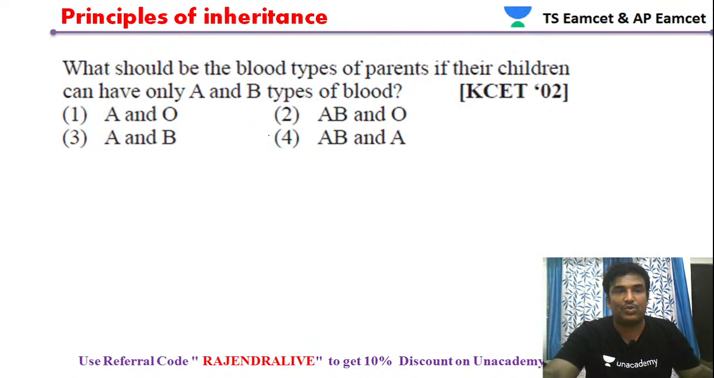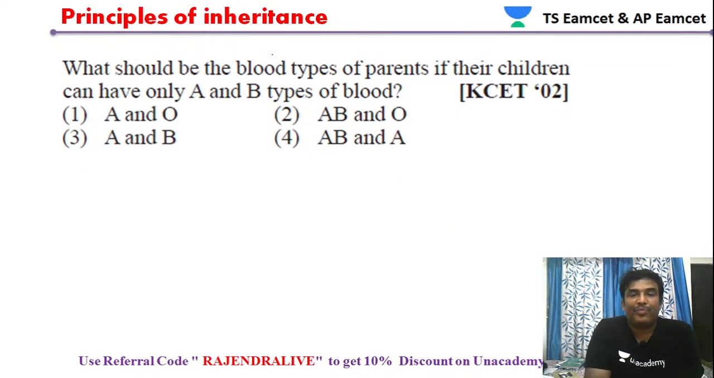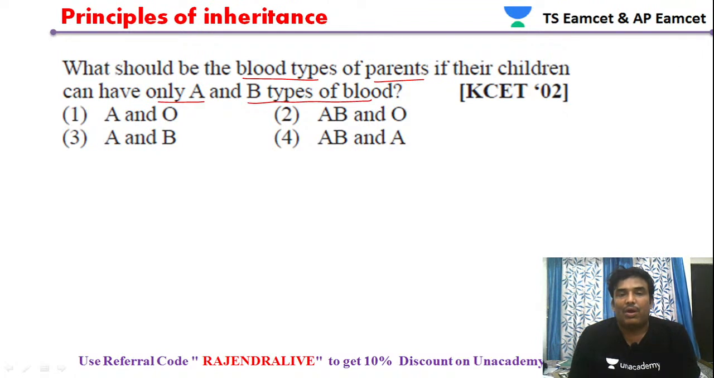Okay, now let's move to the next question. What should be the blood types of the parents if the children can have only A and B types of blood group? Now let us see. So children should have only A and B types.